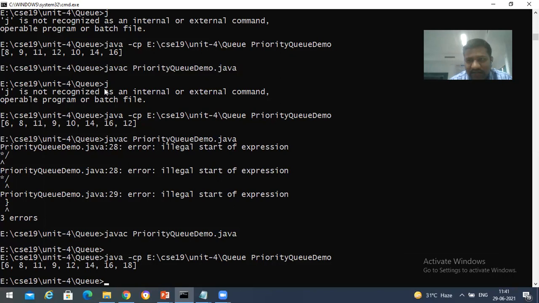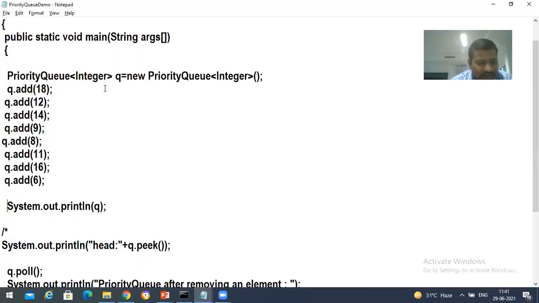Some indexing it is following while printing, but it is not supposed to follow like that.